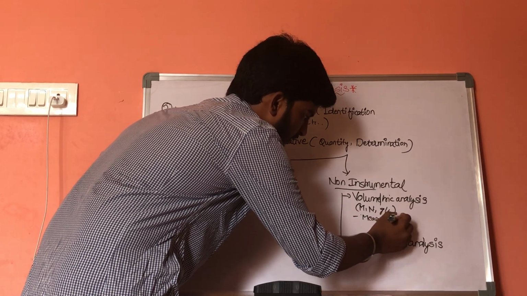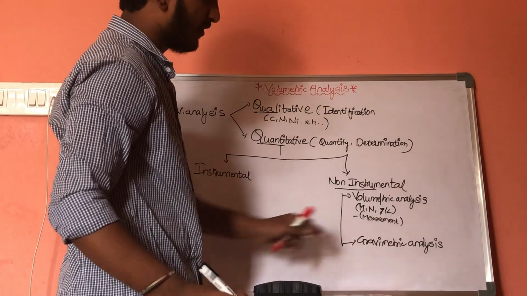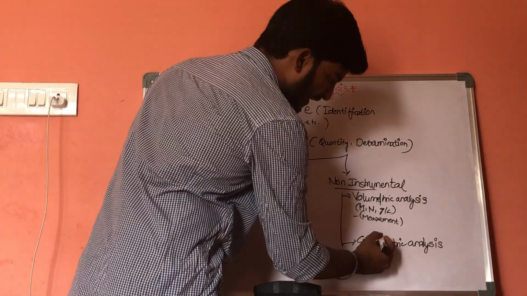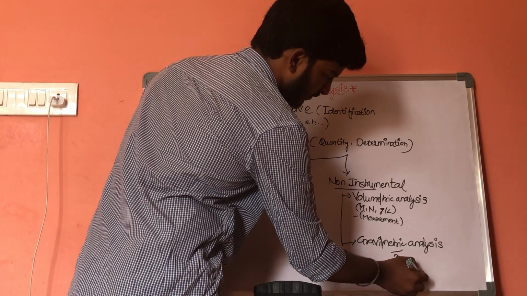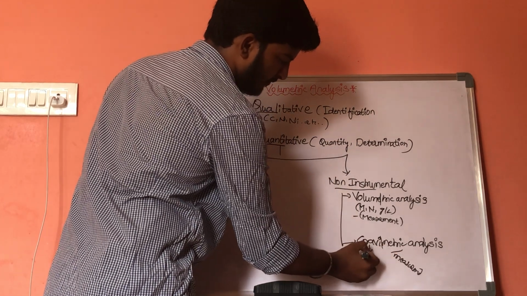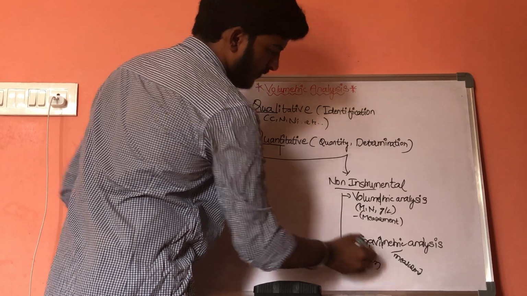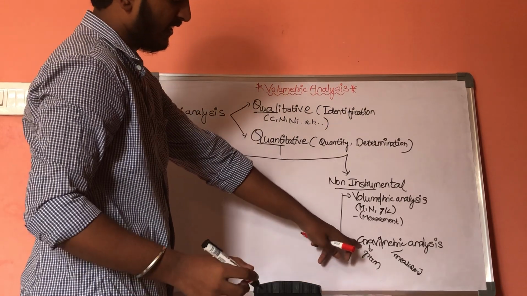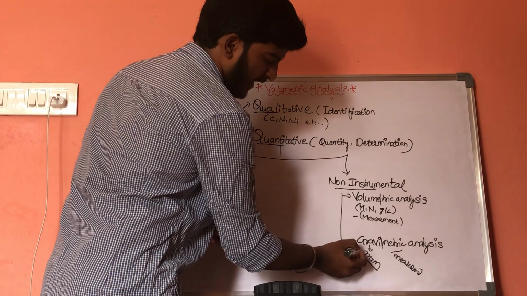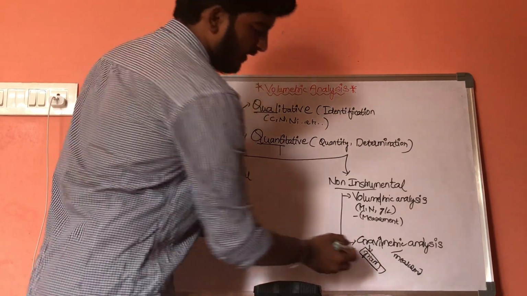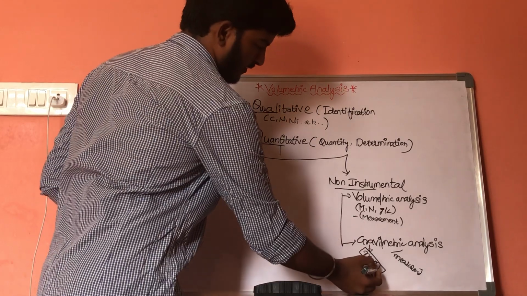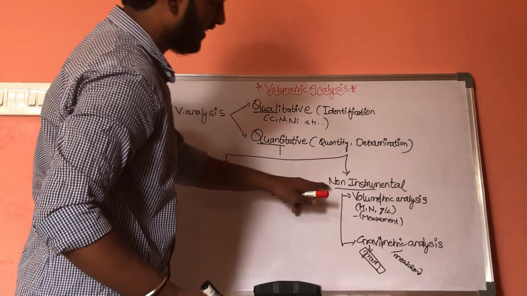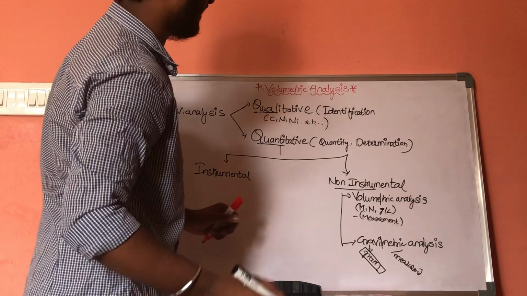Now, coming to the gravimetric. Here metric means measurement. Gravi means gram. It helps in weighing of the compound. Gravimetric analysis deals with the weighing of the compound. Non-instrumental deals with volumetric analysis and gravimetric analysis.